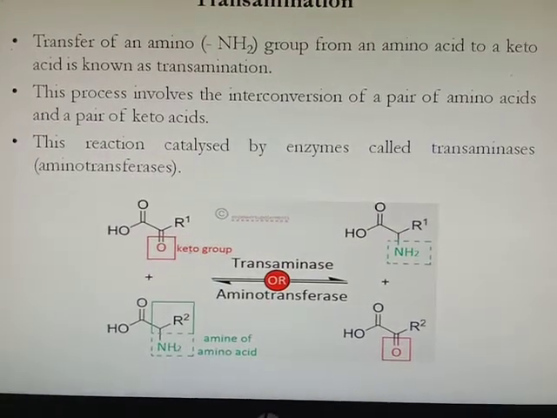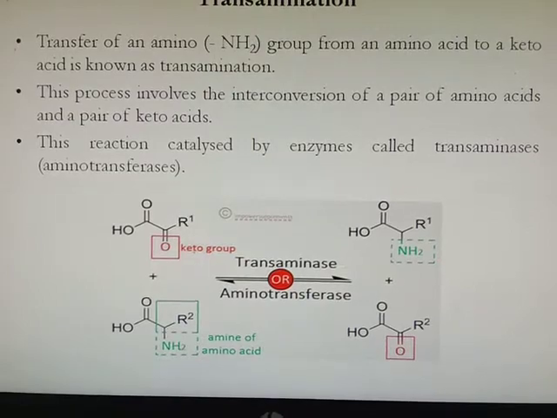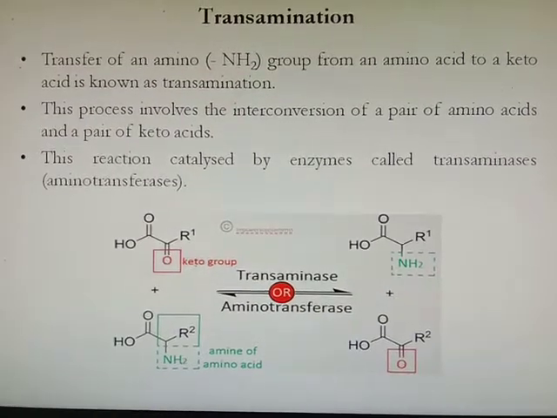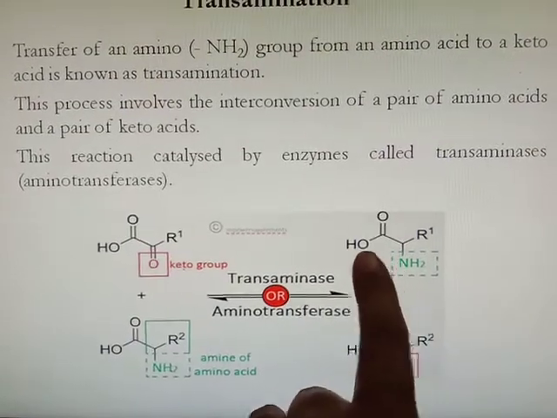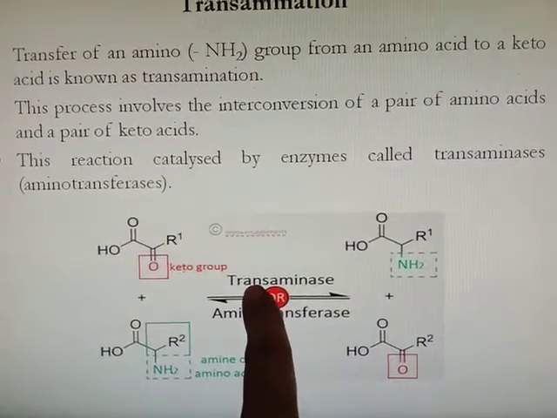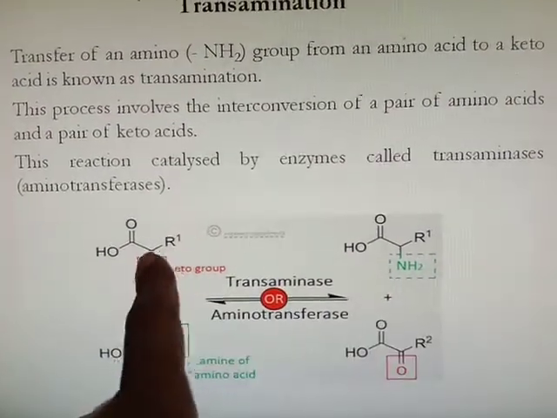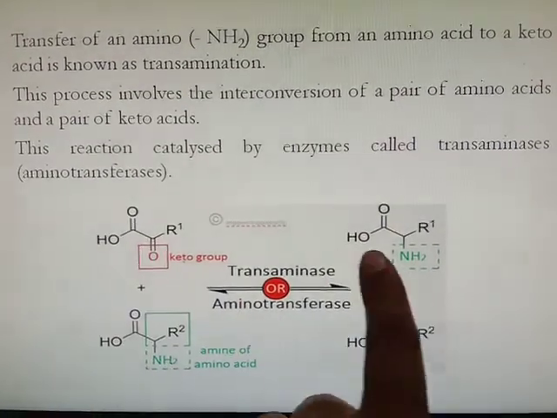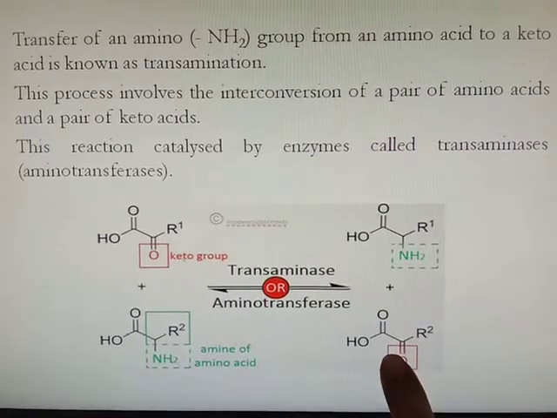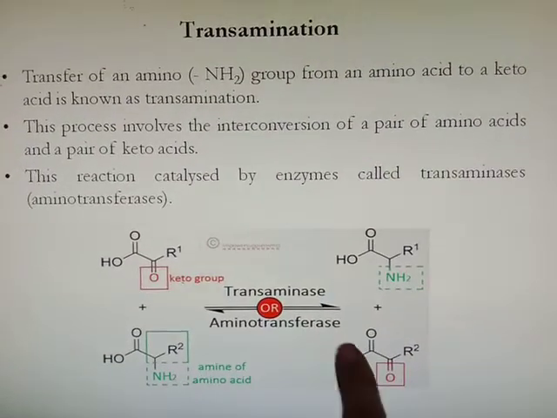This reaction is catalyzed by an enzyme called transaminase, also called aminotransferase. So here we have a keto group and an amino group. In the presence of the enzyme transaminase, the amino group will transfer to this keto acid to form a new amino acid, and this amino acid is converted into keto acid and vice versa.